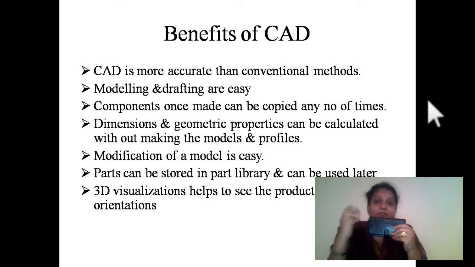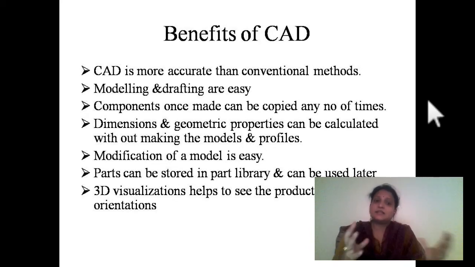But as we got CAD, instead of getting this prototype made manually, we design the same model in the system, and in the system we can even give some colors to the component, and at the same time you can perform some analysis over the component. As a result, without actually making the component, we get the 3D visualization, the 3D effect of the component along with whatever colors we want.